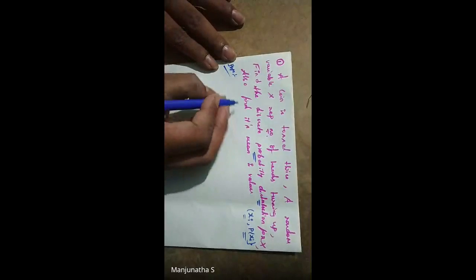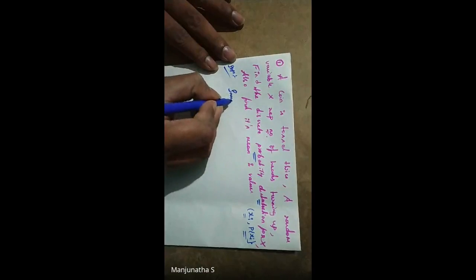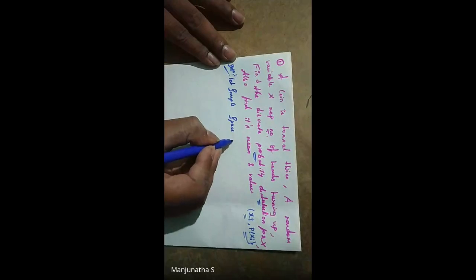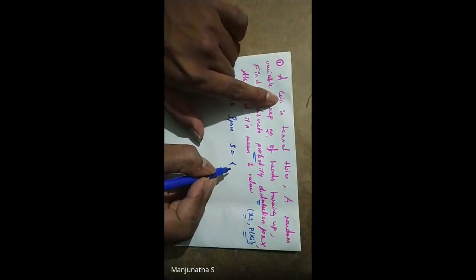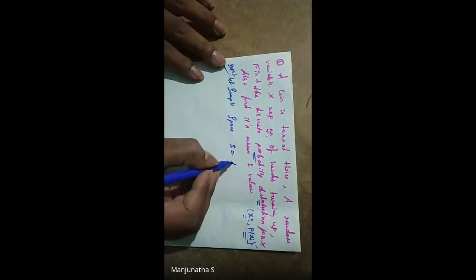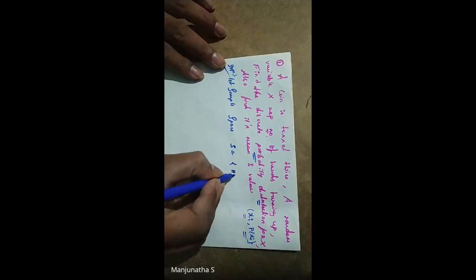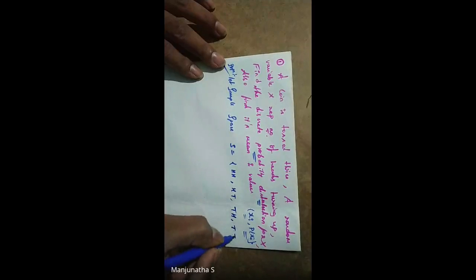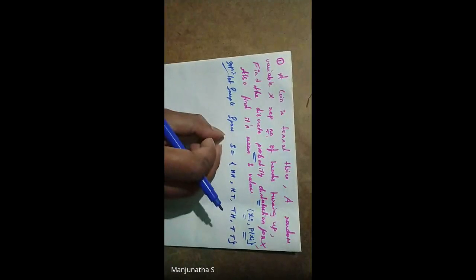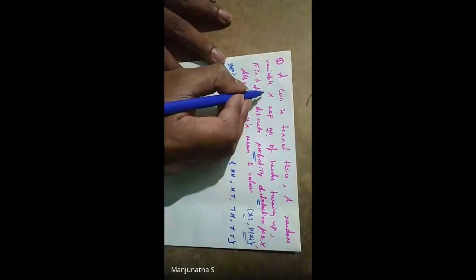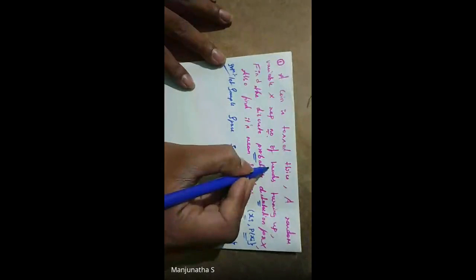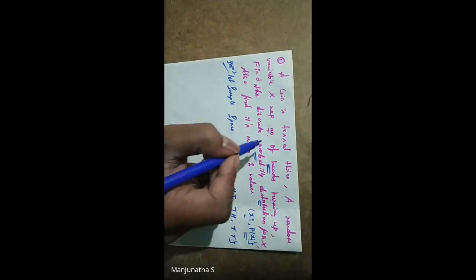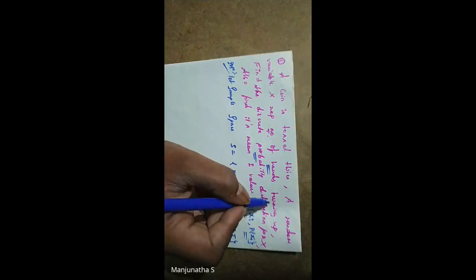To find them, first we need to find the sample space. Let the sample space S be: we have one coin but it is tossed twice. The possible cases are head head, head tail, tail head, and tail tail. This is the sample space S. But here capital X represents the number of heads. This is a very important point: a random variable X represents the number of heads turning up.